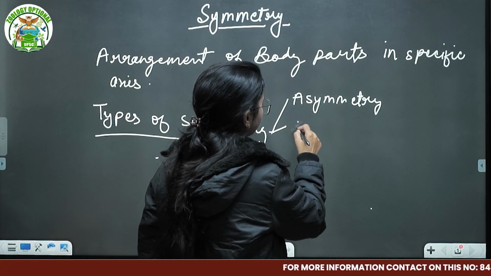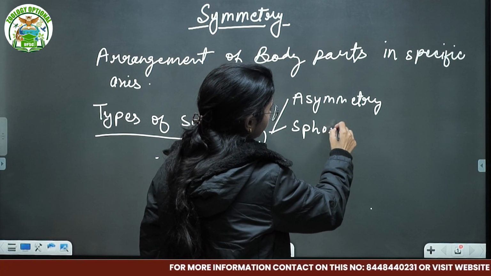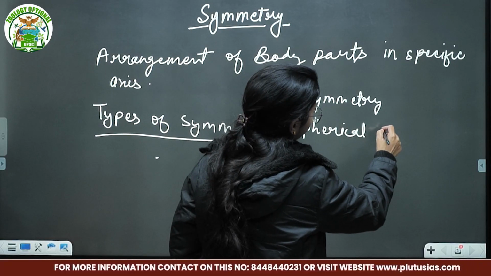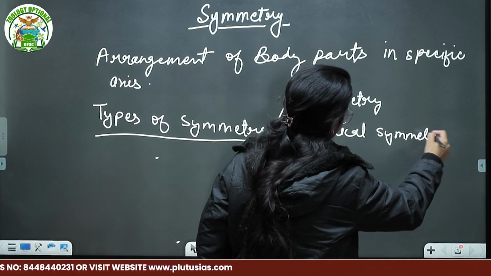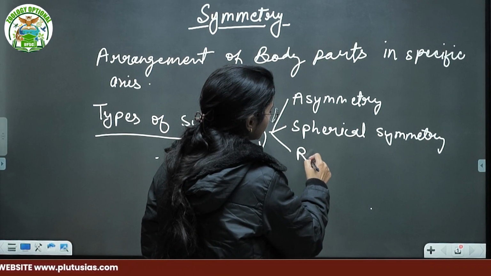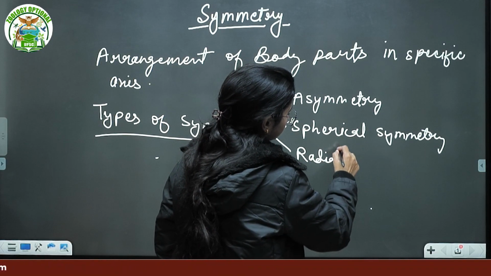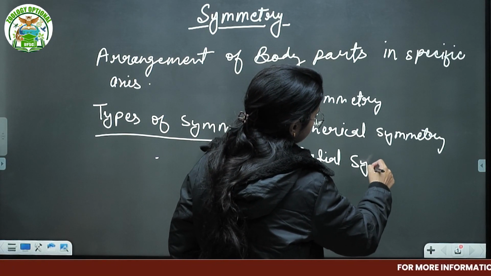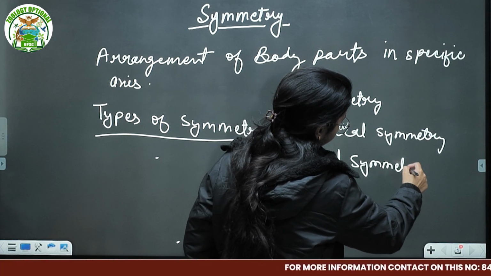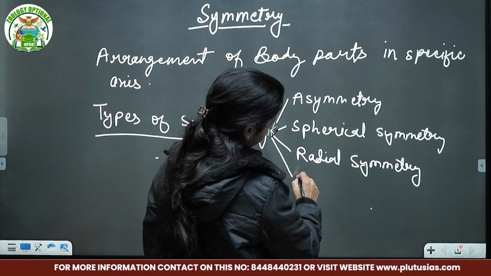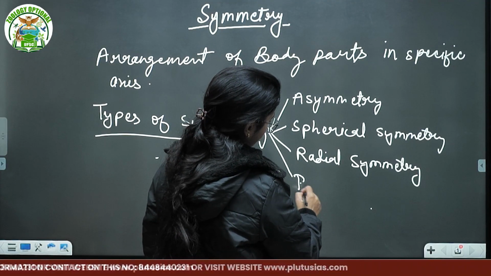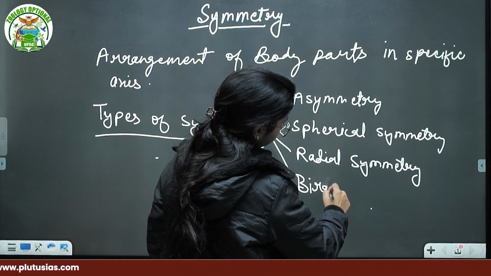Then we talk about spherical symmetry, then radial symmetry, then biradial symmetry.